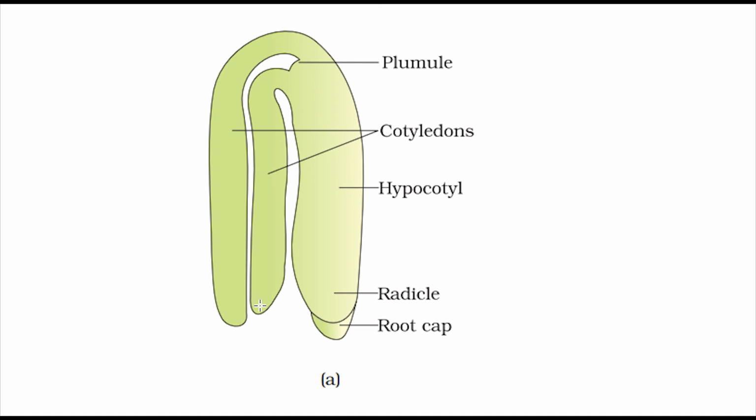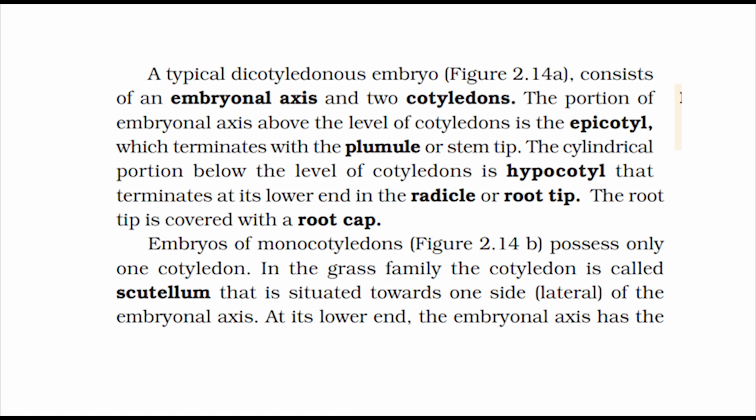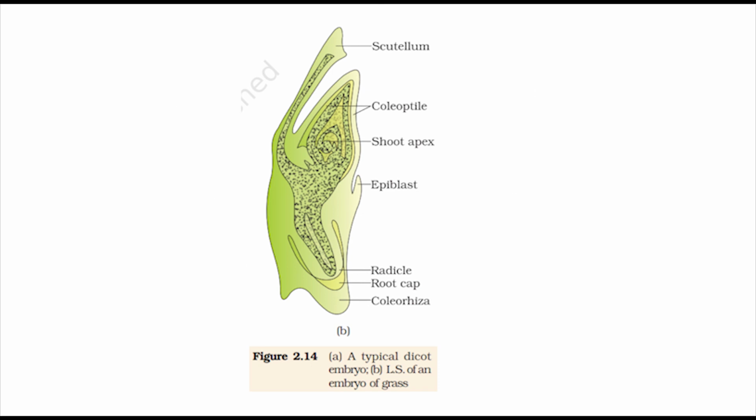The portion of the embryonal axis above the level of cotyledons is the epicotyl, which terminates with the plumule or stem tip. The cylindrical portion below the level of cotyledons is the hypocotyl that terminates at its lower end in the radicle or root tip. The root tip is covered with a root cap. Embryos of monocotyledons, figure 2.14b, possess only one cotyledon.